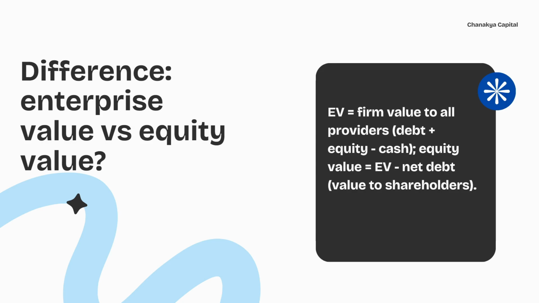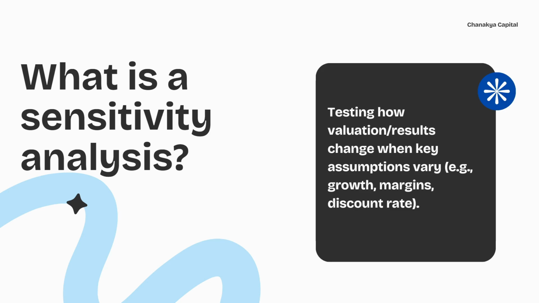Difference between enterprise value versus equity value. EV is firm value to all providers, that is debt plus equity minus cash. Equity value is EV minus net debt, that is value to shareholders. What is sensitivity analysis? Testing how valuation results change when key assumptions vary, for example growth, margins, or discount rate.